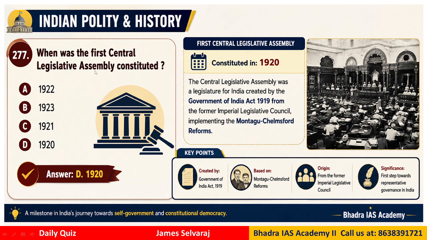Question number 277. When was the first Central Legislative Assembly constituted? The correct answer would be 1920. We have 1922, 23, 21. Why 1920? The Central Legislative Assembly was a legislature for India created by the Government of India Act 1919, the old one. That is why we say it was constituted in 1920. So the correct answer would be option D, 1920.